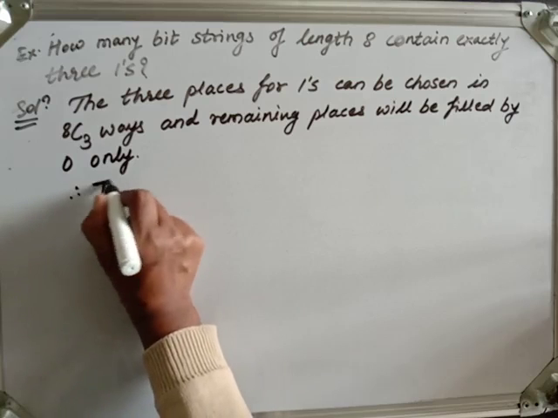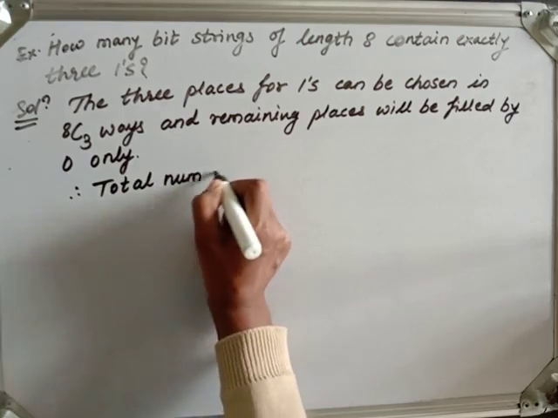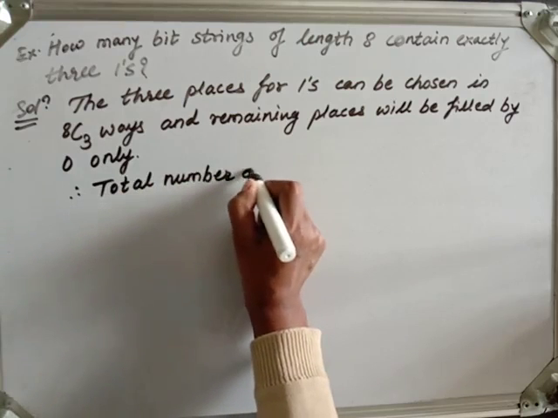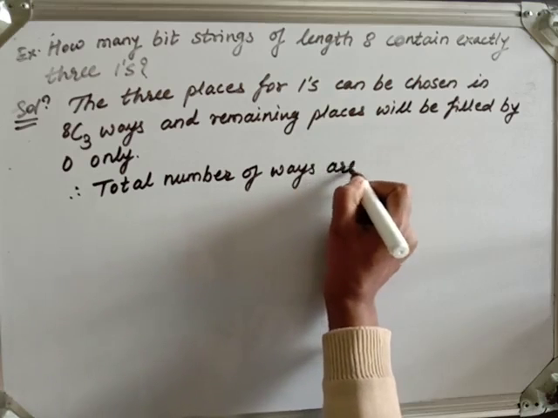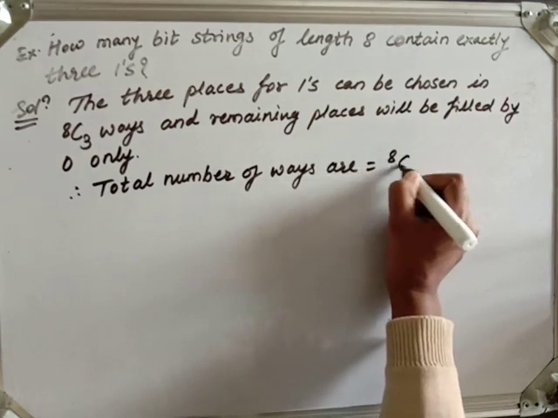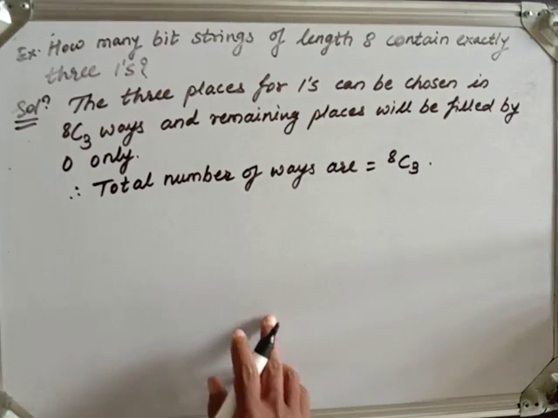Therefore, the total number of ways is just 8C3. Fine. This is the answer here.